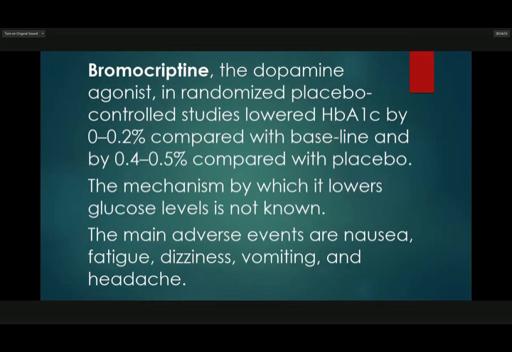So, bromocriptine, the dopamine agonist, in randomized placebo-controlled studies lowers HbA1c by 0 to 0.2% compared with baseline and by 0.4 to 0.5% compared with placebo. The mechanism by which it lowers glucose levels is not known. The main adverse events are nausea, fatigue, dizziness, vomiting, and headache.